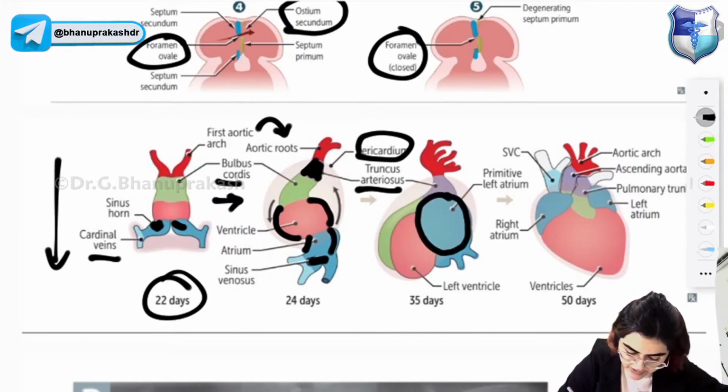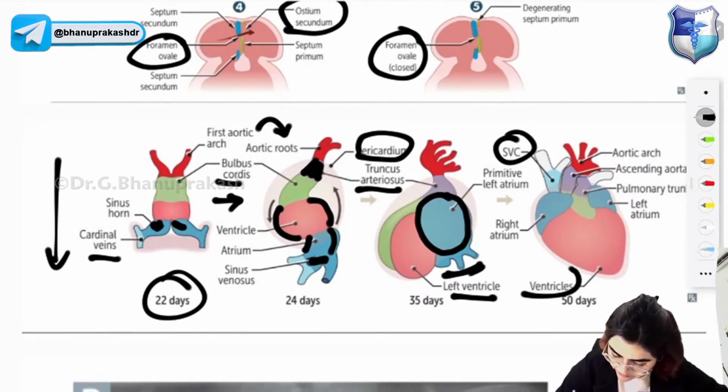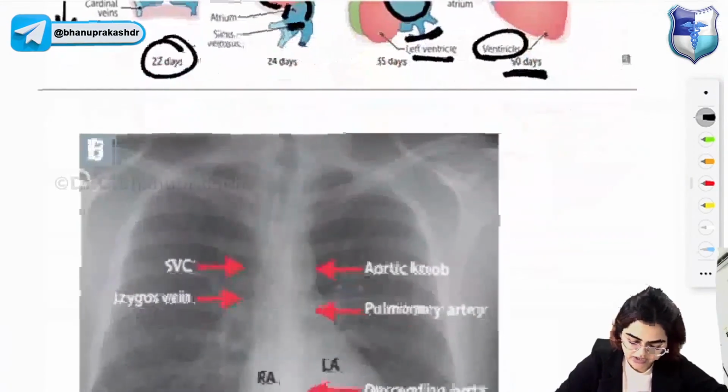So the primitive left atrium is being formed from the atrium, and the SVC as well as the IVC are being formed from the sinus venosus. Then look at this. This is your left ventricle, and from here the ventricles will be formed. So complete development of the heart is happening at 50 days. Okay, so this is the development of the heart.